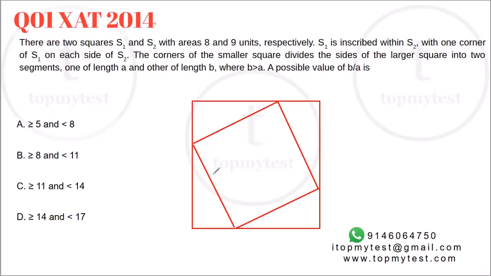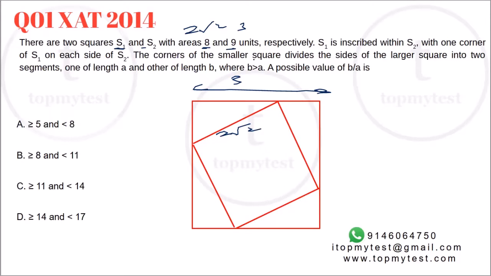Again, the diagram I have made just to reduce the solving time, but it is not very difficult to visualize this figure as well. It says there are two squares, S1 and S2, with areas 8 and 9. Area is 8 and 9, so the sides will be 2 root 2 and 3, square root 8 and square root 9, respectively. S1 is inscribed within S2 with one corner of S1 on each side of S2. So the larger square circumscribes the smaller square, right? So this entire length will be 3 units and this length will be 2 root 2, right?